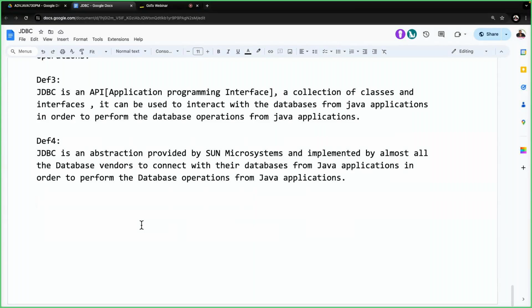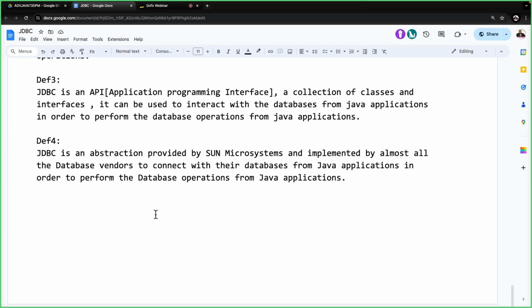Oracle has provided its own implementation, MySQL has provided its own implementation, SQL Server has provided its own implementation, and whatever other databases are available, they have provided their own implementations. For what purpose? For allowing JDBC developers to connect with their databases in order to perform database operations from Java applications. That's it. This is exactly the meaning of JDBC.